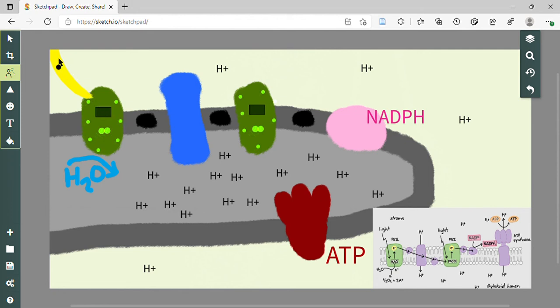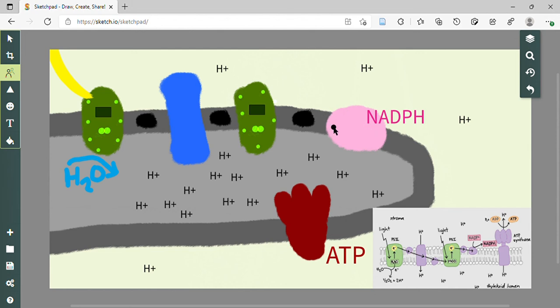So take, for example, the photons come over here, resonance, P680 gets excited, releases 2 electrons, goes to the primary electron acceptor, and the electrons go from photosystem 2 to plastoquinone, to the cytochrome complex, to plastocyanin, to photosystem 1, to ferredoxin, and then ends up at NADPH, right? So it goes from one to one to one in a nice smooth line. And this is what's called linear electron flow.